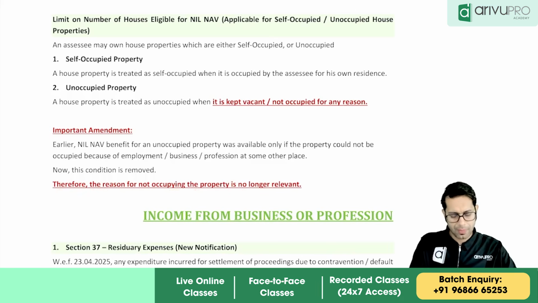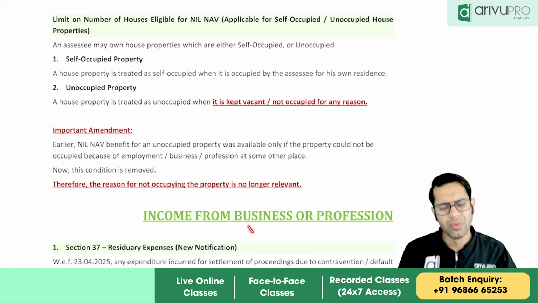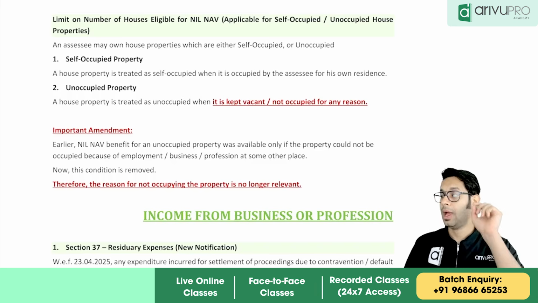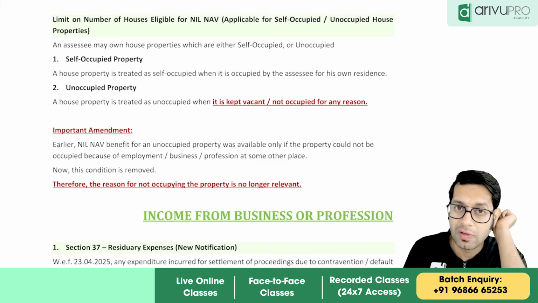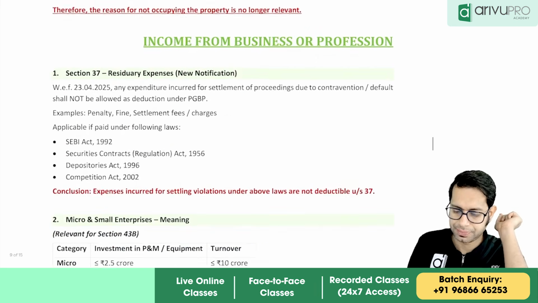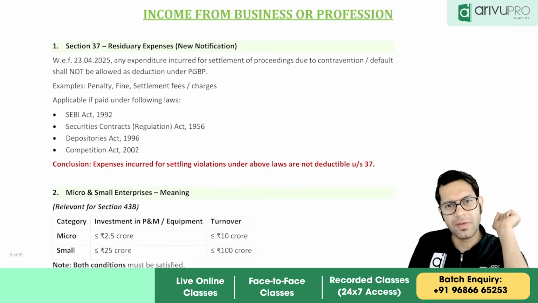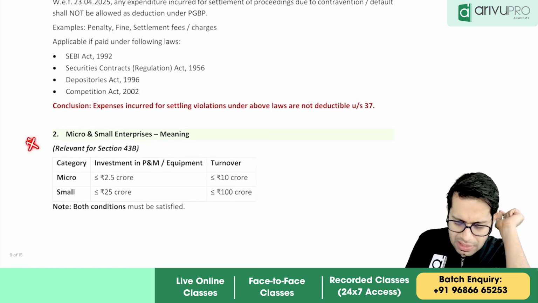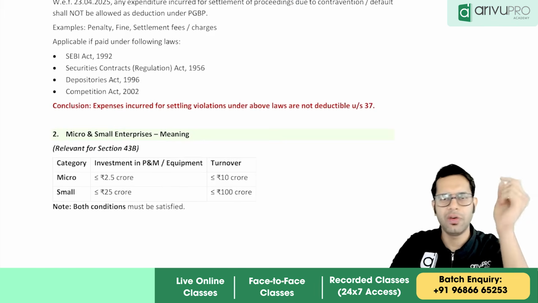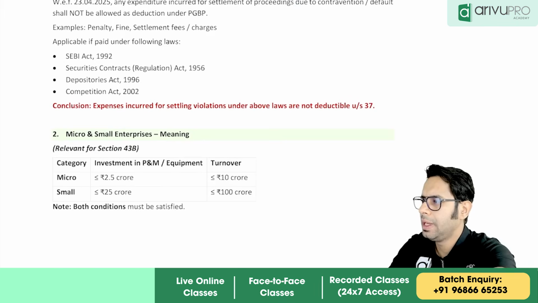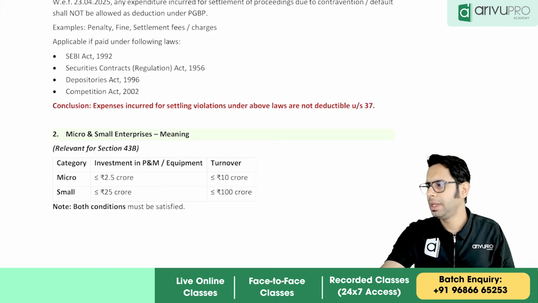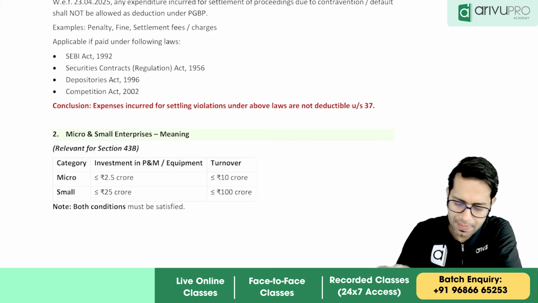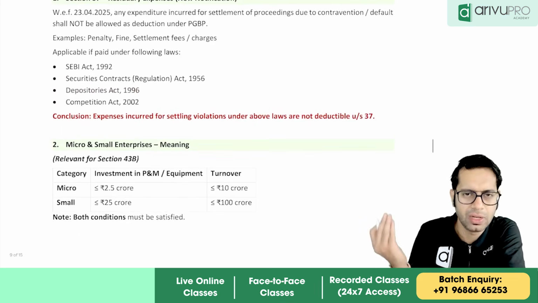So if you have a property which is not occupied by you, whatever the reason, the lawmakers are telling us they don't care about the reason; it will always be exempt in your hands. Then under income from business and profession, is there any change, sir? Yes, the major important change is the meaning of micro and small enterprises. That meaning has been changed, and it is important. Apart from that, all other changes are very normal and basic. Basically, only two changes are there.